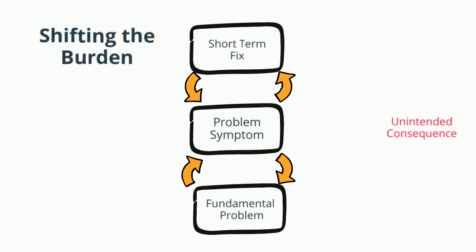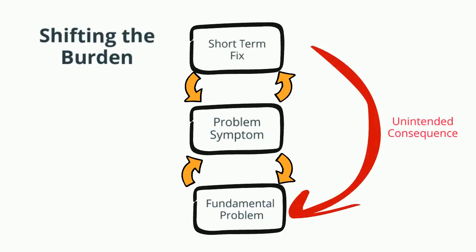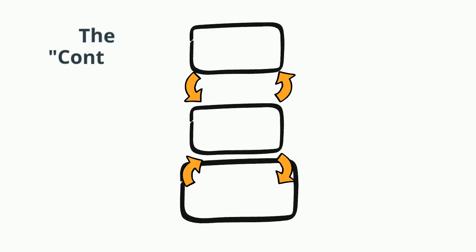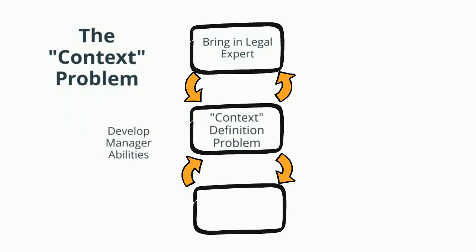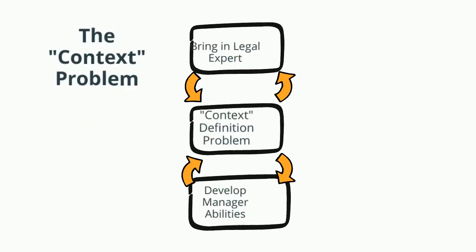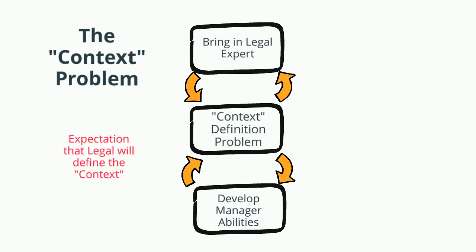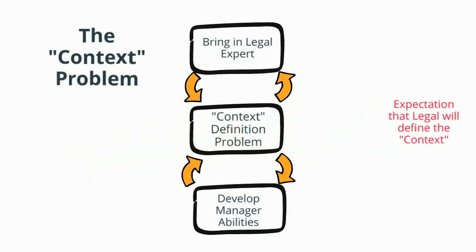In this archetype, there is also an unintended consequence or dependency loop between the short-term fix and the fundamental problem. I will now apply the archetype to the business problem, which is the business inadequately defining the context within which a contract would operate. The business would bring in its legal expert to define what it wanted to do, and questioning and research revealed that this behaviour resulted from an absence of management abilities, confidence, or competence. Over time, this would create an expectation within the business that legal would define the context.